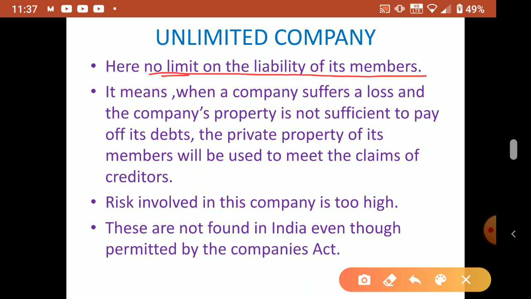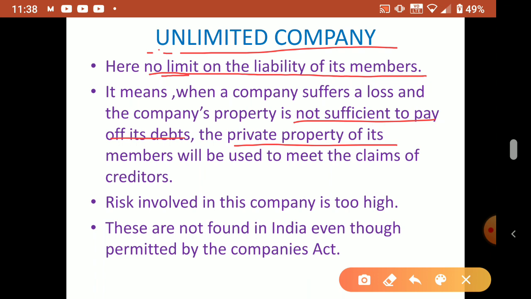In a partnership also this problem is there, but in the case of an unlimited company also, this problem arises if the company's property is not sufficient to pay off debts. Then we have to use the members' private property, meaning you have to bring your own money, not business money.